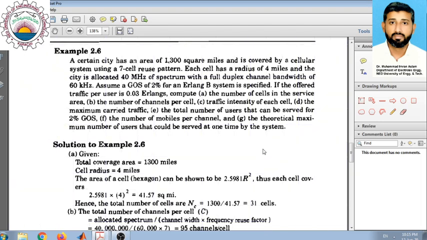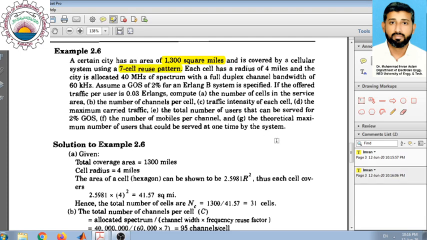Okay, let us move on to another problem related to the same case of Erlang B. The problem states that a certain city has an area of 1300 square miles. So we know the area to be covered by the cellular system, and the cellular system which is used here is a 7-cell reuse pattern.